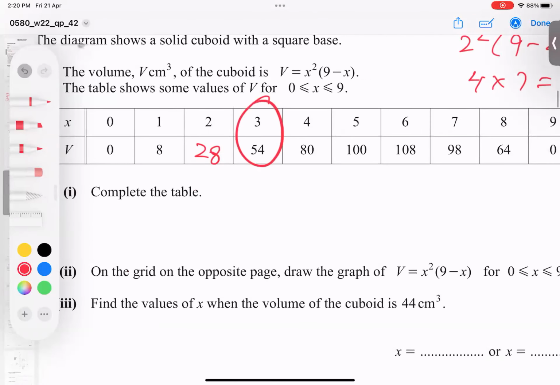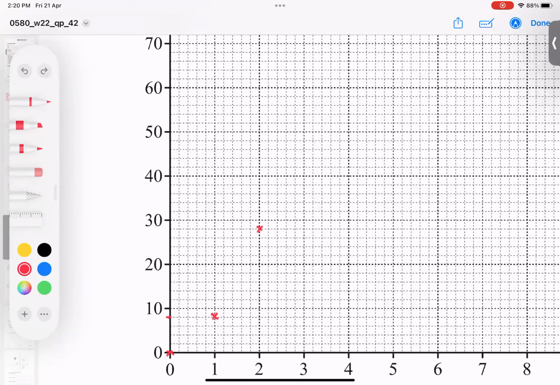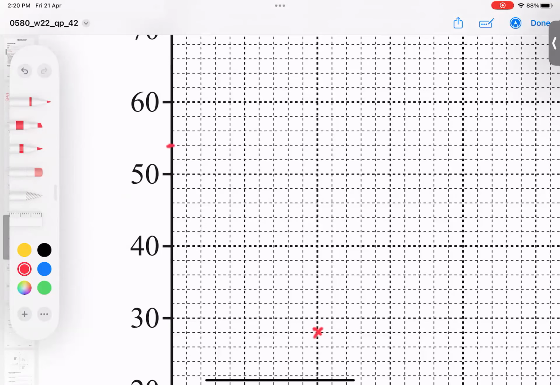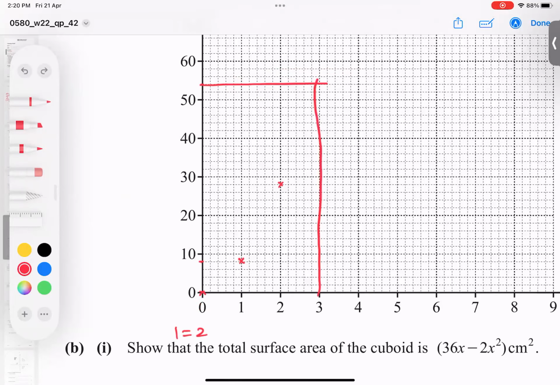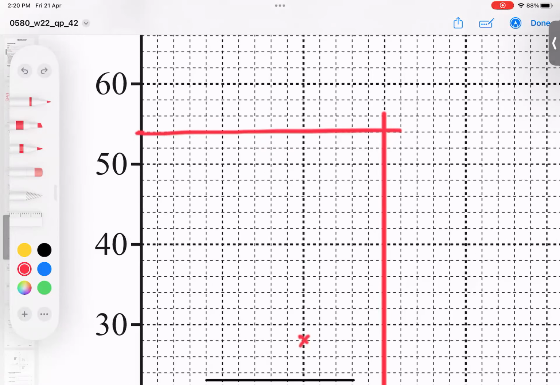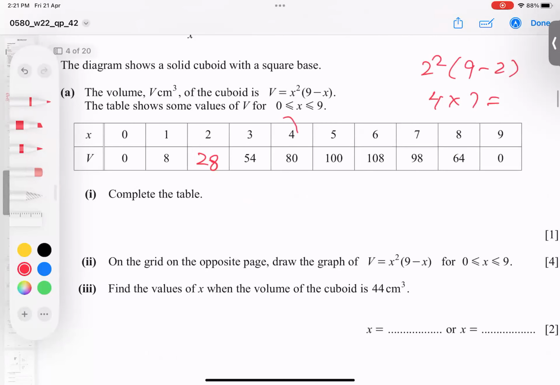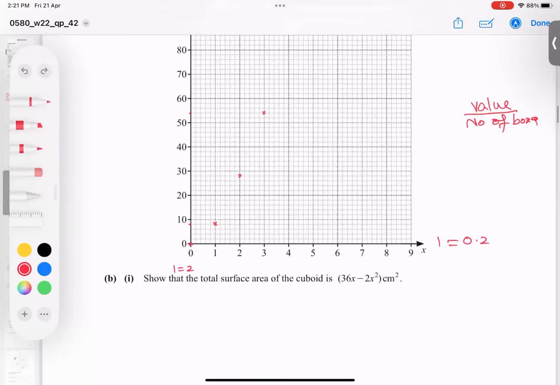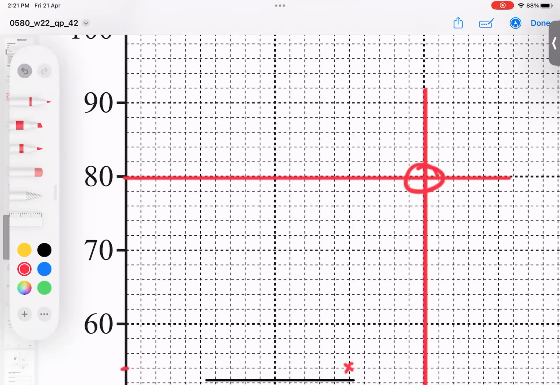Next point is 3, 54. So 3 and 54. Where is 54, students? 52, 54. This is the 54 line. And where is 3? There is a line of 3, go up, and where they cut here, keep your eye here. I just erase this, and this is my answer. Next part is 4, 80. X is 4, Y is 80. So X is 4 here, this line of 4, and this line of 80, and they meet here. Keep your eye here.